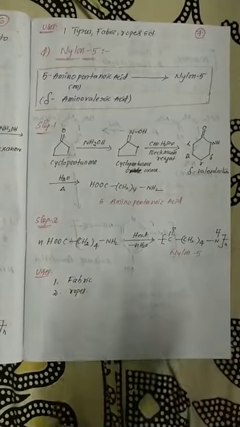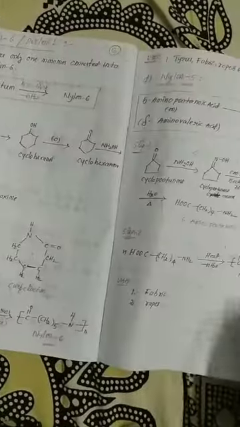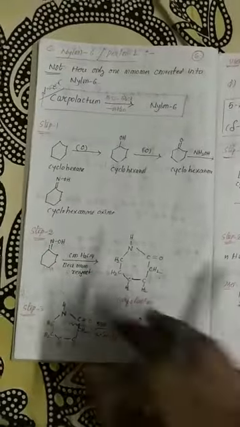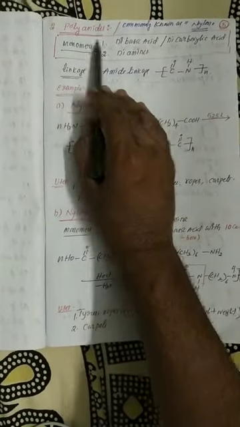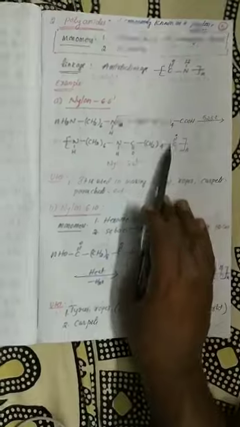So this is a generally a category of polyamides. What are the examples of polyamides? Nylon 6,6, nylon 6,10, nylon 6 and nylon 5. So generally the polyamide category of polymers are commonly known as the nylons.